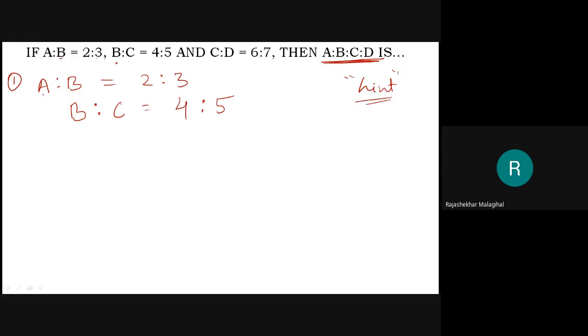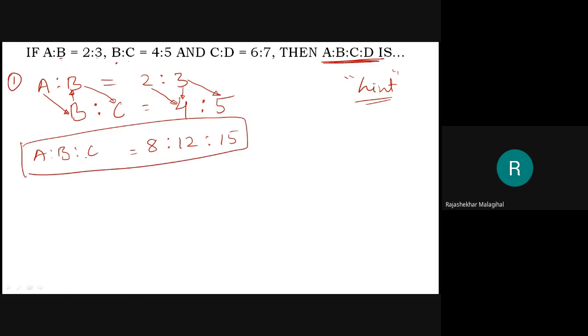Now, what do I have to do? I have to multiply these two, and these two, and these two. Then the same way, this two, and this two, and these two. Then what will I get? 2 4s are 8, is to 4 3s are 12, is to 5 3s are 15. See, this is your A is to B is to C. See how easily I got it. A is to B is to C is 8 is to 12 is to 15.